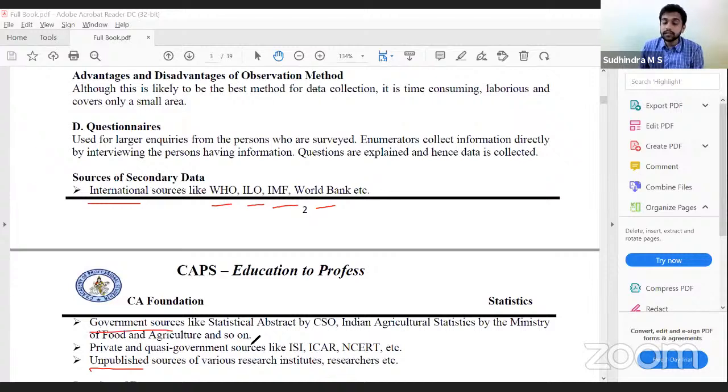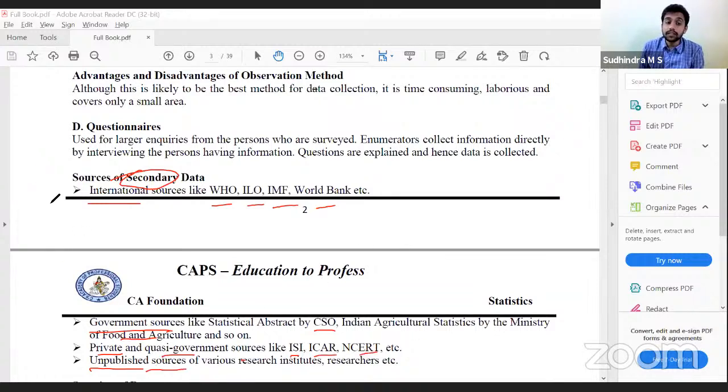When we look into the national sources, there are government sources like the Statistical Abstract by the Central Statistical Organization, and Indian Agricultural Statistics by the Ministry of Food and Agriculture. Various government departments have their own statistical departments and agencies. They collect the information, and from them also we can get relevant information which acts as secondary data. Then private and quasi-government sources like ISI, ICAR, NCERT, etc.